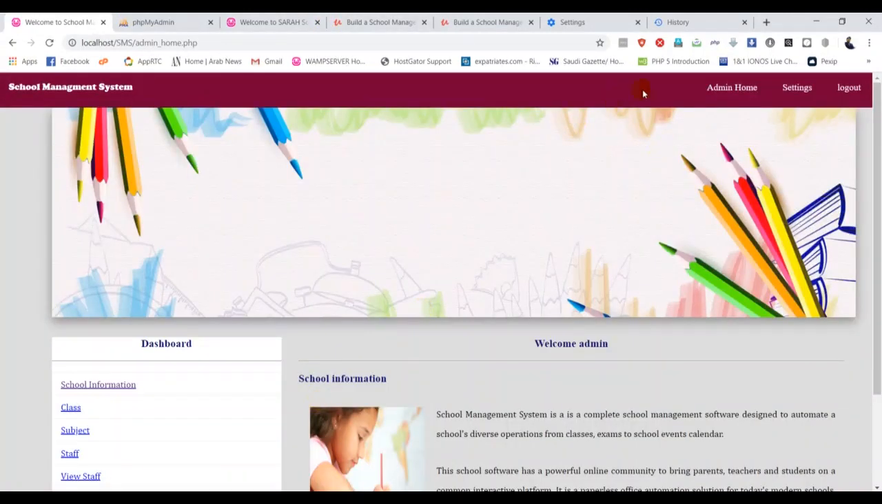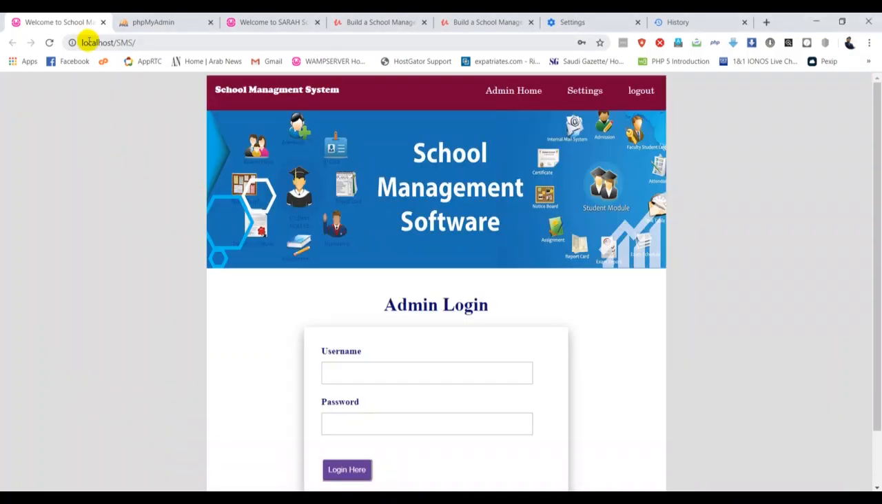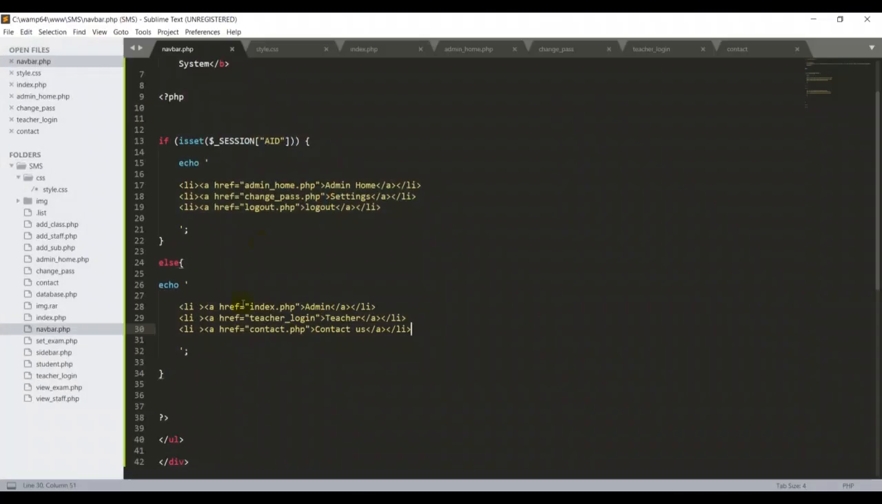So voila, guys. See, I got admin, home, settings, logout. Now I have linked navigation.php and index.php into the navigation bar, so both are working fine. Our navigation bar is fine and everything is working perfectly.